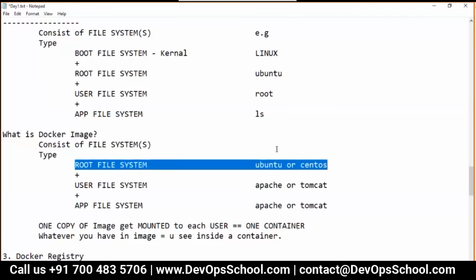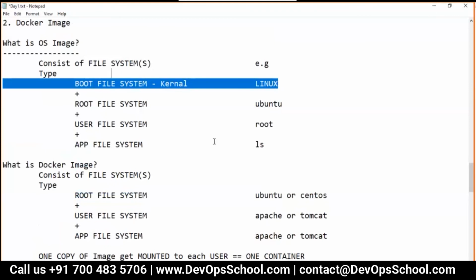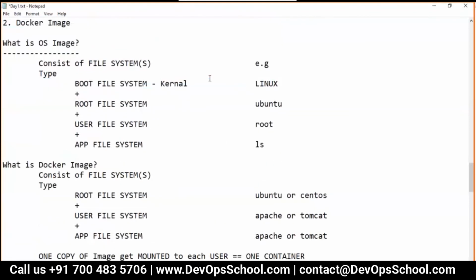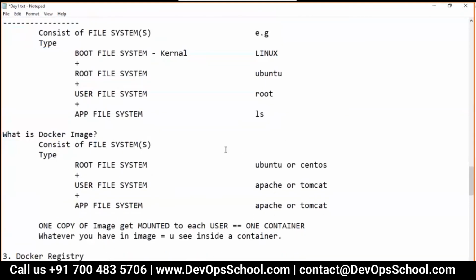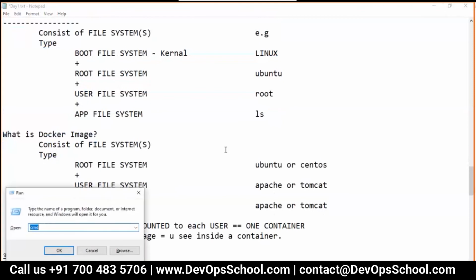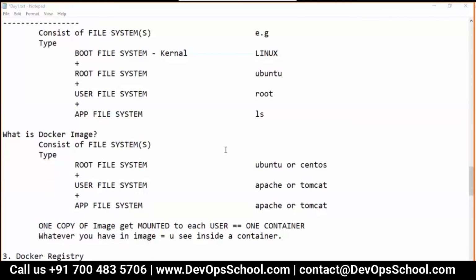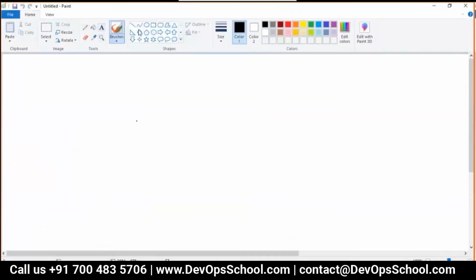You need a boot file system, which is on the host machine anyway, and overall everything is worked together. In fact, if you look at how this works, forget about the container. Think about yourself right now on your laptop, the one which you are using.